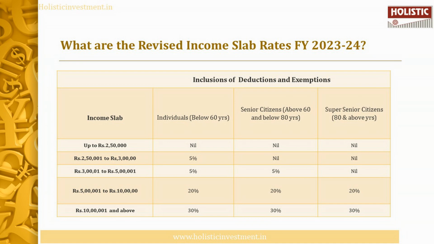Here, the salaried person who earns less than 2,50,000 need not pay tax under any category. The salaried person who earns between 2,50,000 to 3 lakh needs to pay 5% tax under individuals. Between 3 lakh to 5 lakh, they need to pay 5% tax under individuals and under senior citizens. Between 5 lakh to 10 lakh, they need to pay a tax of 20% under individuals, senior citizens and also super senior citizens. Those who earn more than 10 lakhs need to pay a tax of 30% under all categories.